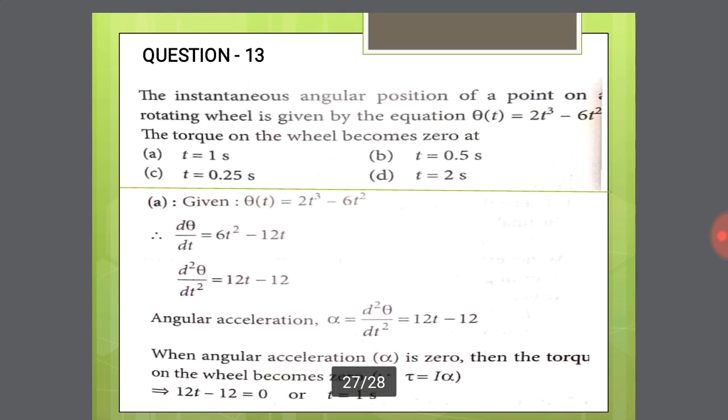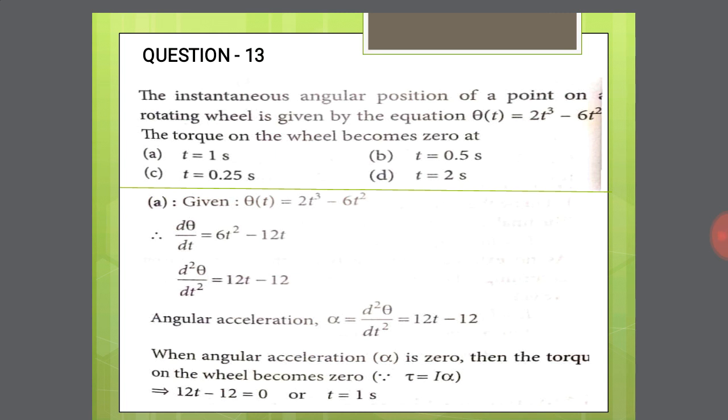Next question. The instantaneous angular position of a point on a rotating wheel is given by the equation theta of t is equal to 2t cube minus 6t square.